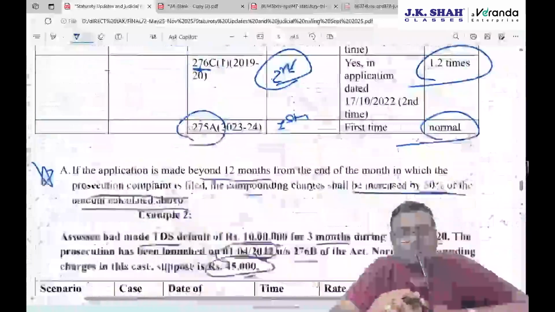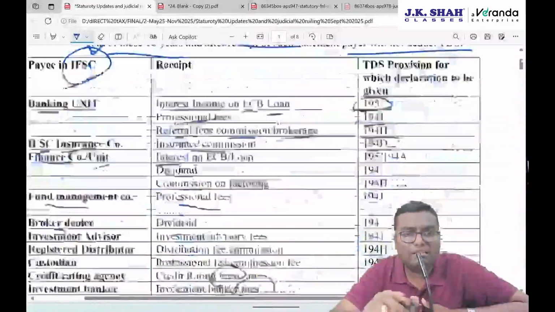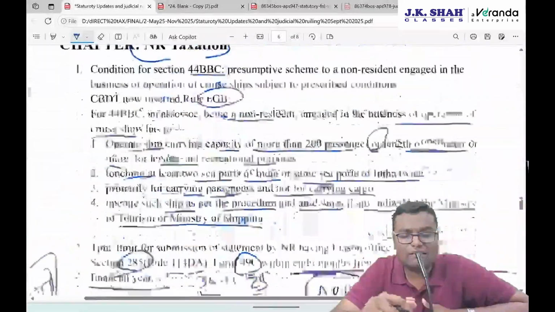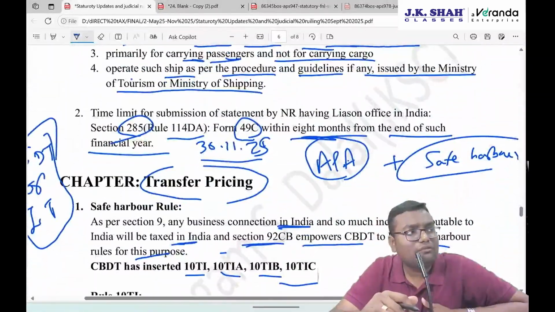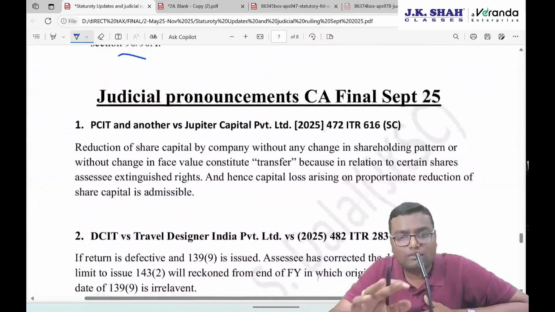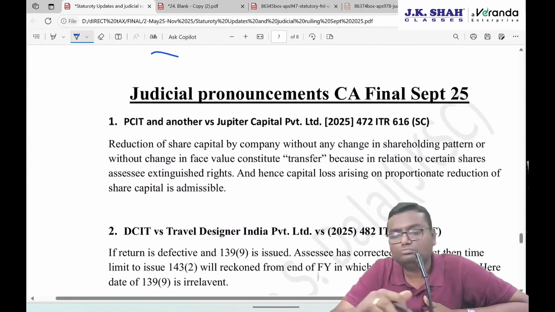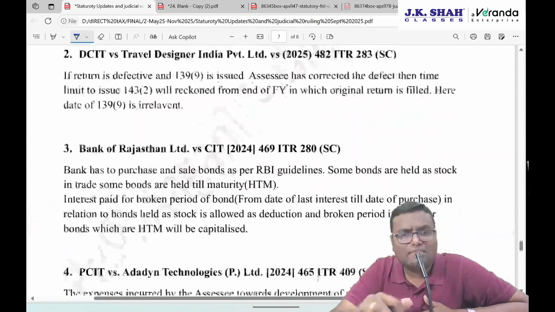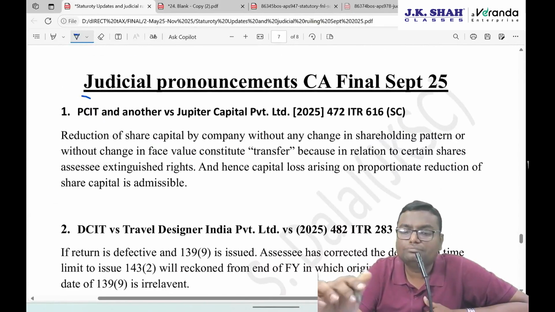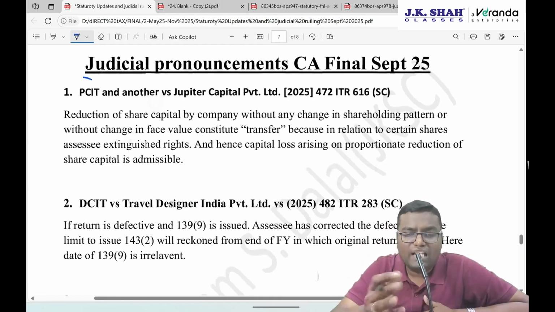So that was all the amendments that are there in your syllabus over and above the amendments which we have discussed earlier. That was with regards to the budget. This is with regards to all the notifications and circulars, which were not there for May 25, but this is applicable from the September 25 attempt and onwards. For January 26 also, some 5 case laws are there which we need to understand. And that is given as a judicial pronouncement. That is the second PDF, which I have merged over here.